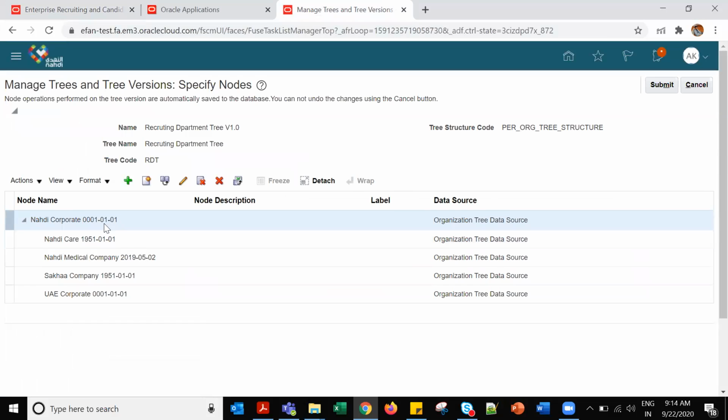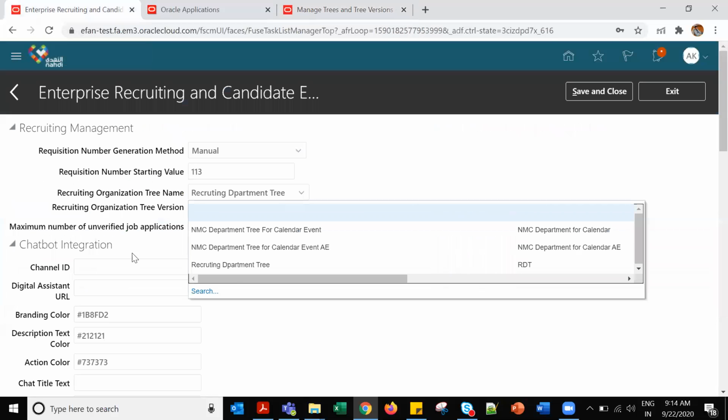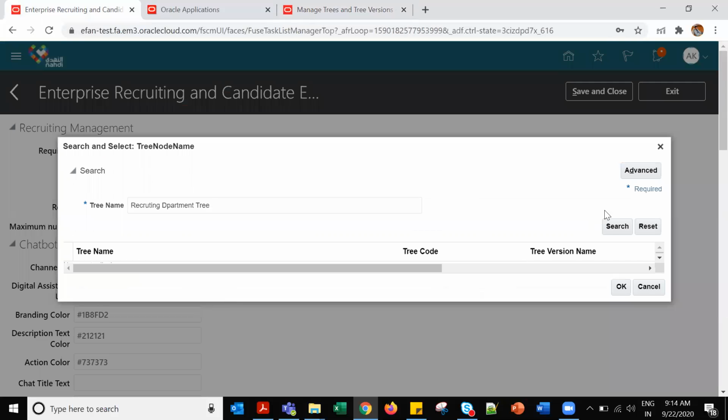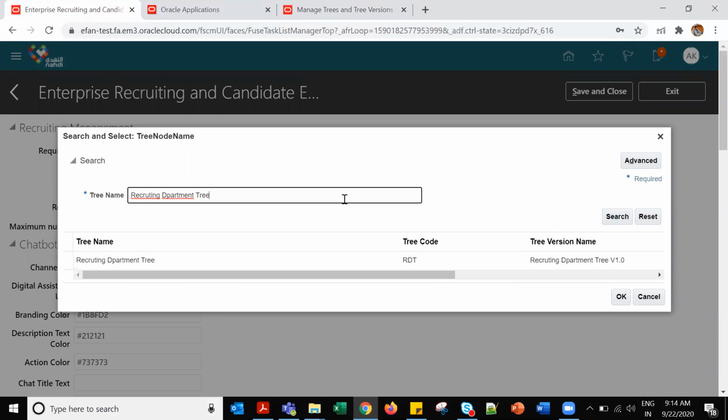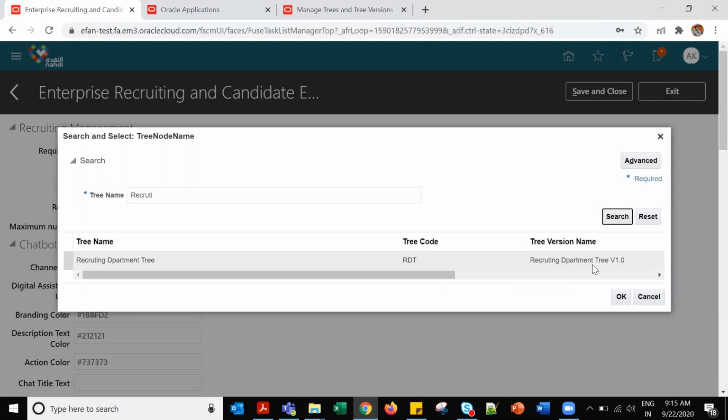We want to open them. This is the name and this is the tree name. Recruiting department tree. Structure code. So the name is recruiting department tree version 1.0.